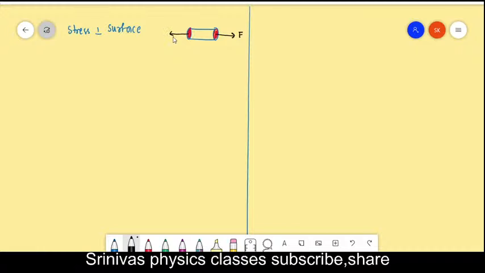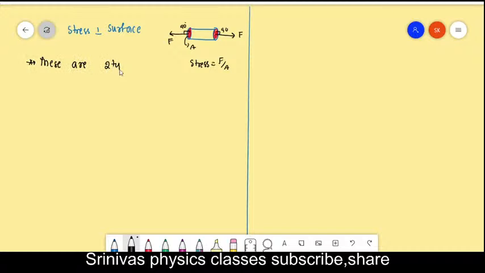You see, this force is perpendicular to the surface area, and it is applied on a certain area A. Then the stress is nothing but that force by this area on which the force is applied. If the stress is perpendicular to the surface, then it is called a normal stress. Normal stresses are again two types.